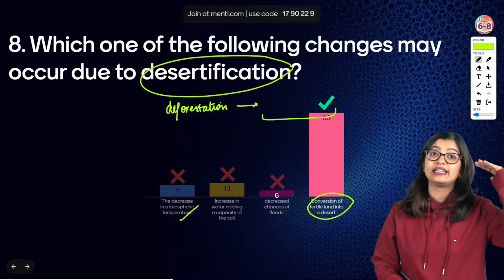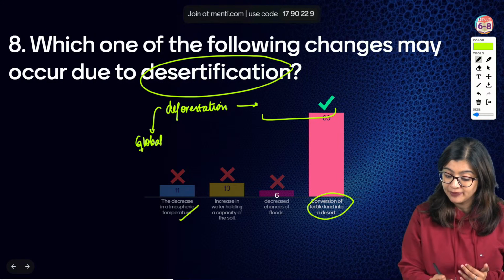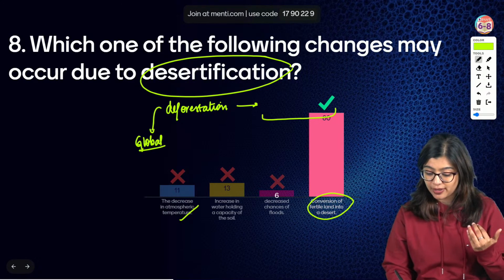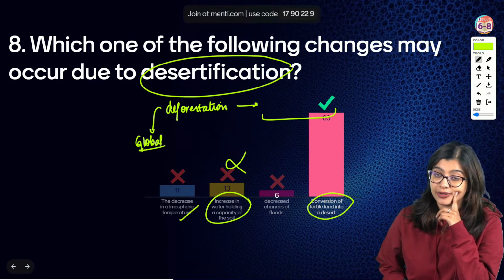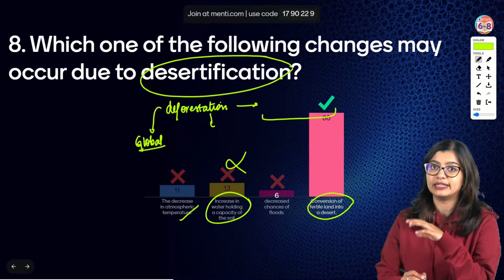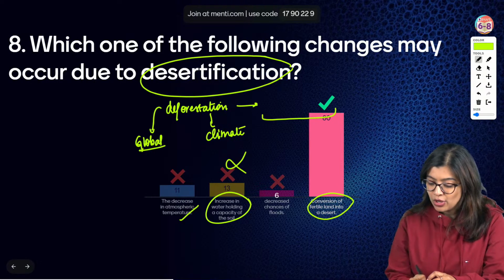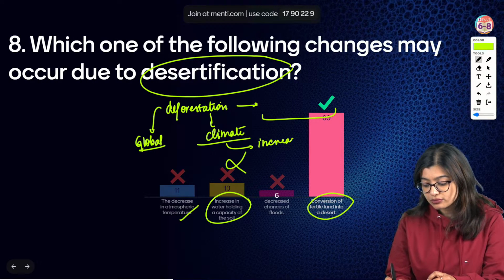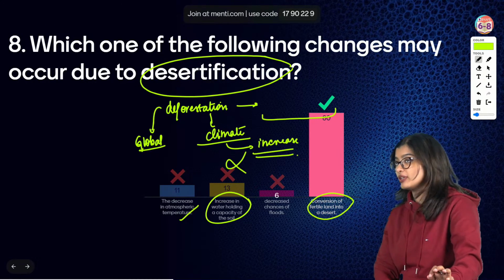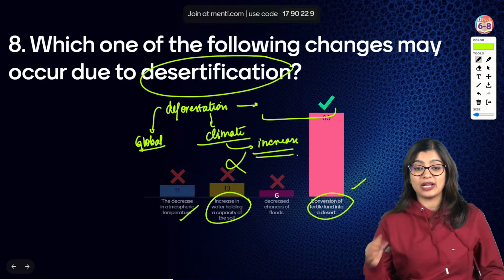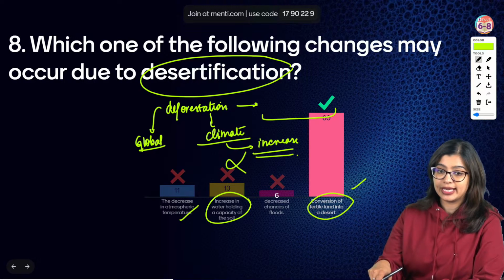Now, it will not decrease atmospheric temperature, but rather we know that deforestation can lead to global warming, which will result in the overall increase in temperature. Will it increase water holding capacity? No. Decrease chances of flood? Don't you know that one of the possibilities of deforestation is that it can bring about climate change, which also means there are increased chances of flood, right? But in this case, we're talking about desertification. That is not reducing chance of flood, but rather the formation of fertile land into a desert, right? So the correct answer here is option D.